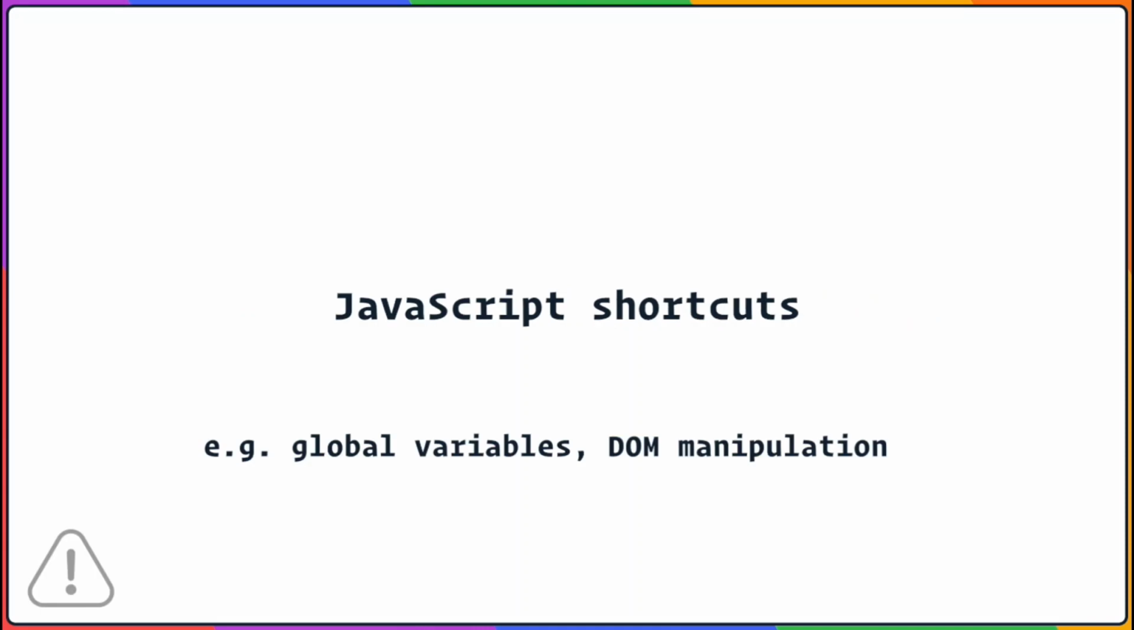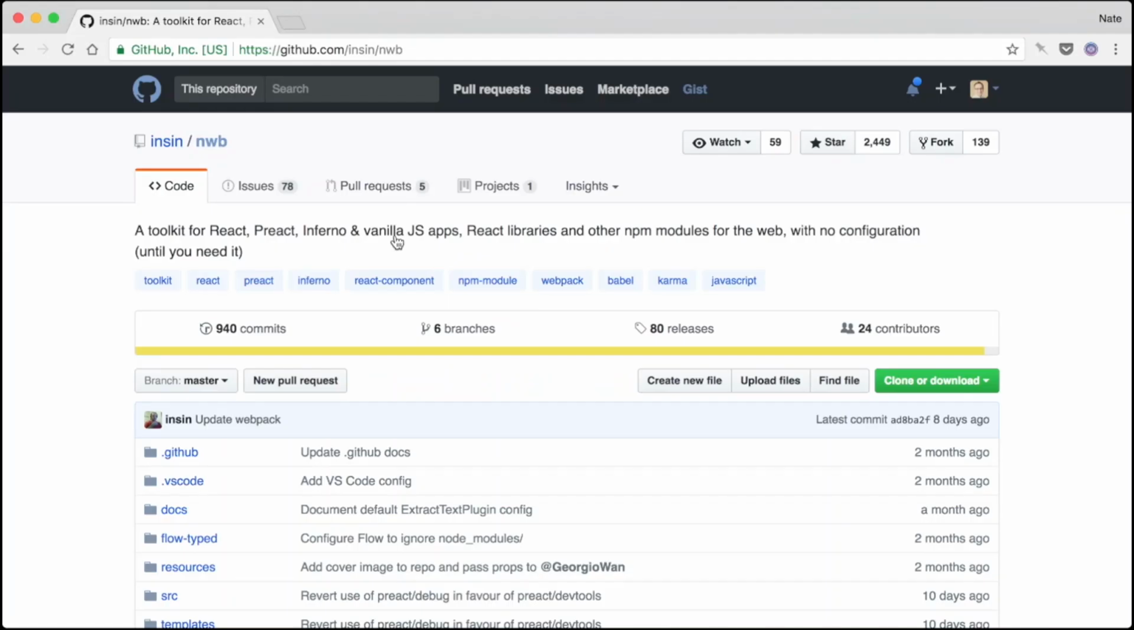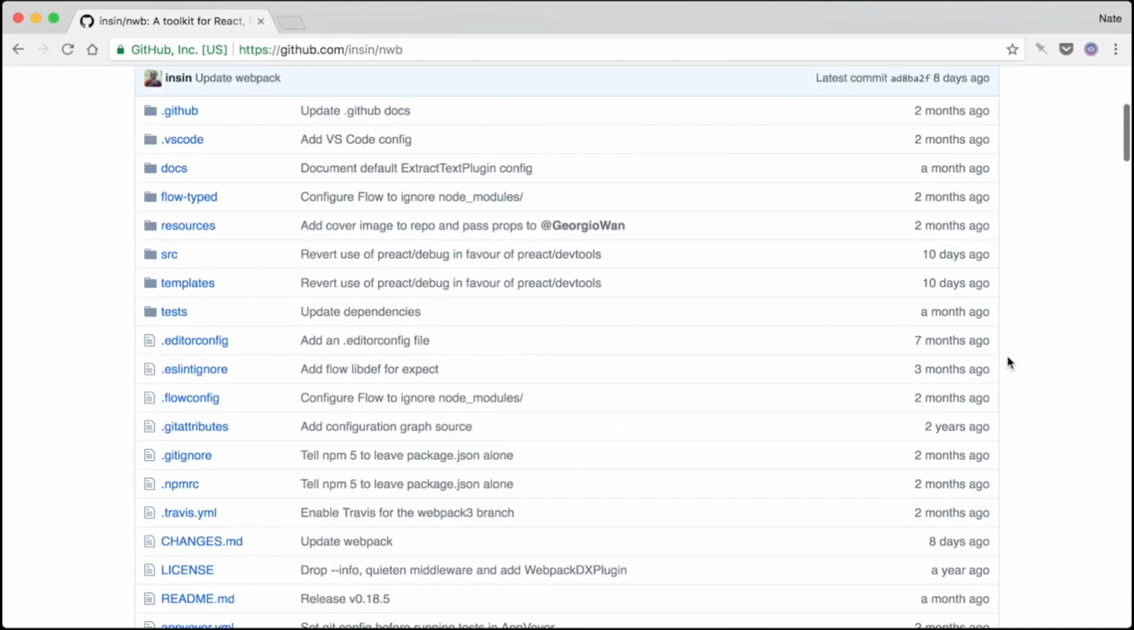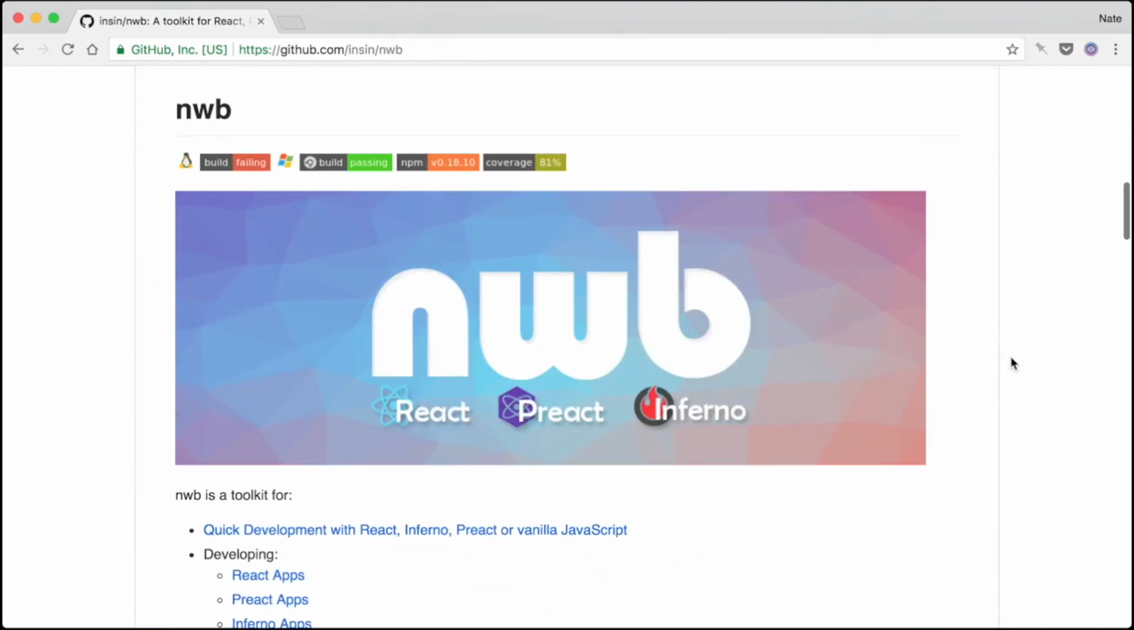I also want to warn you that in this tutorial, we're going to take some JavaScript shortcuts, like creating global variables on window and directly manipulating the DOM. We'll cover how to properly structure larger Web3 apps later, but for now, let's just get it working. Everyone has their own favorite boilerplate, and I'm going to use NWB here, because it's an easy way to get a nice vanilla JavaScript app up and running.